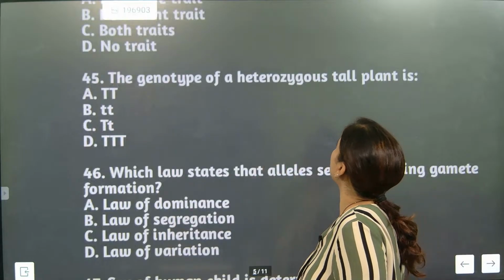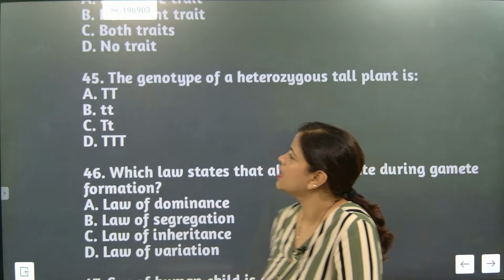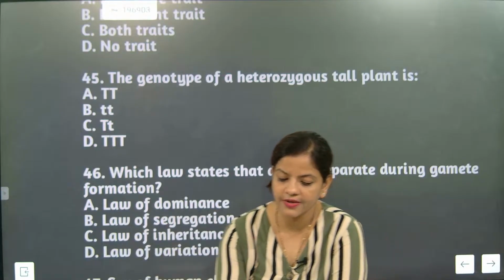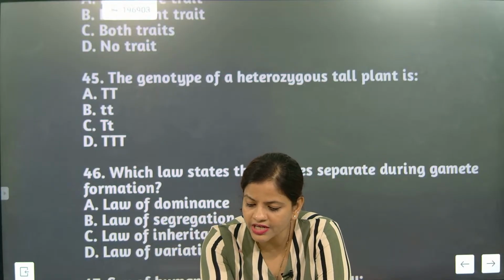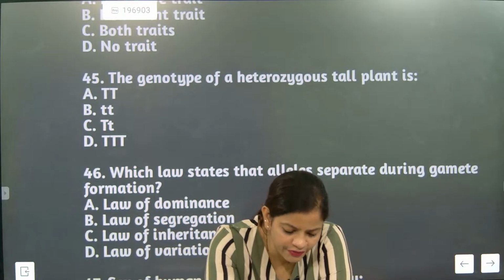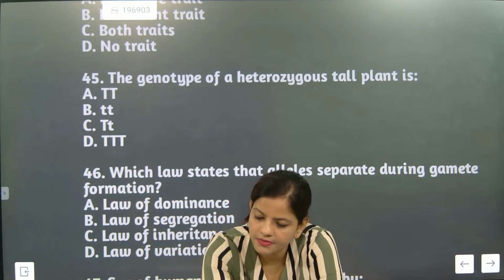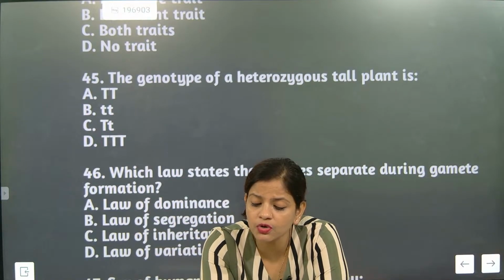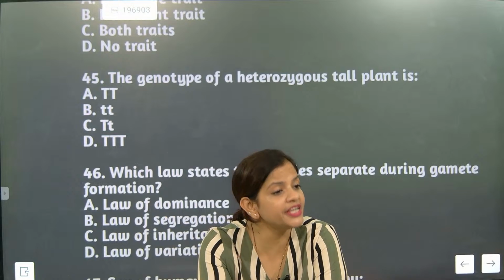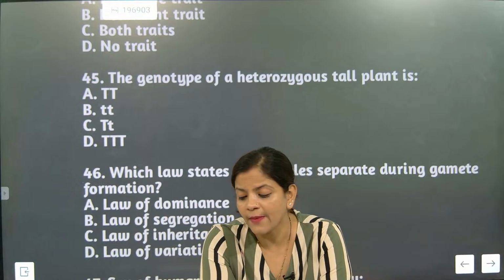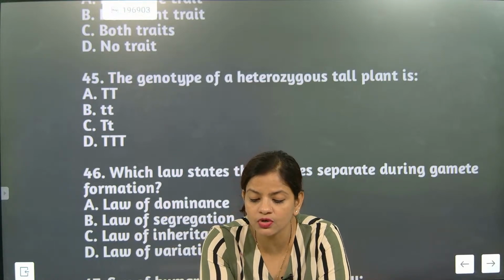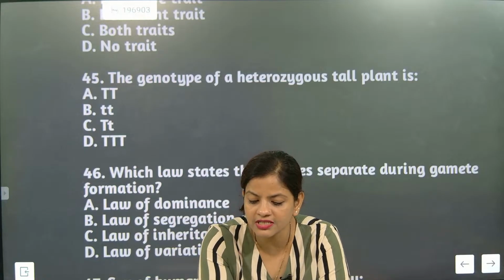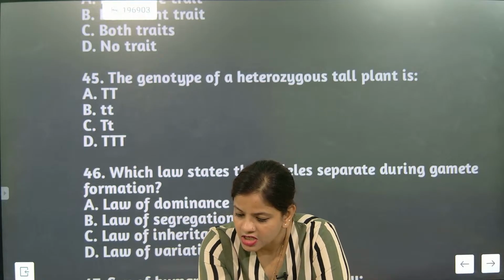The genotype of a heterozygous cross is what? Heterozygous genotype. What is the correct answer? I will not say. Question 45. See, the genotype of a heterozygous tall plant is capital T and small t. It is heterozygous, so capital T and small t.